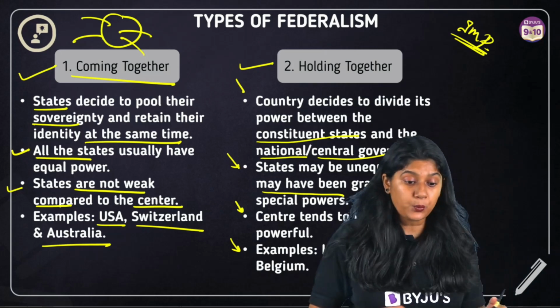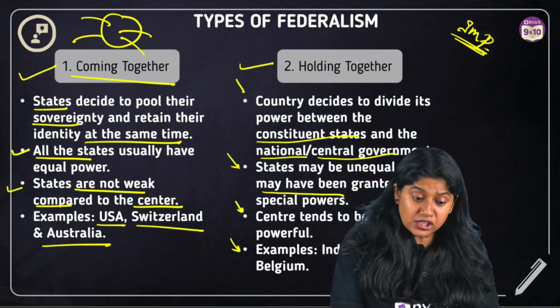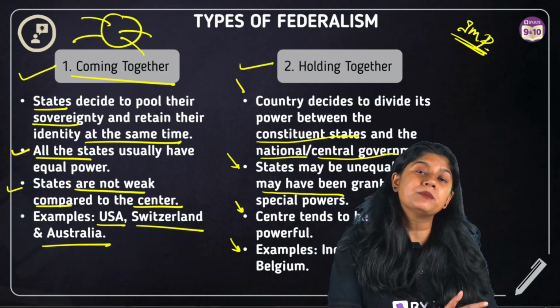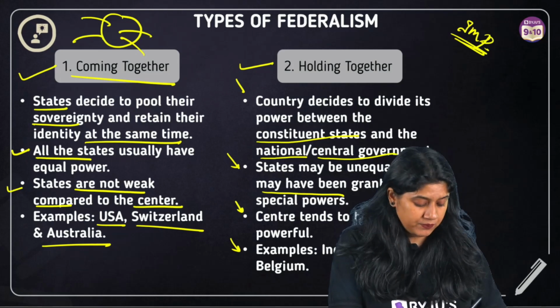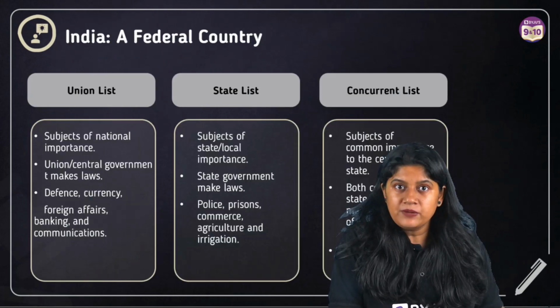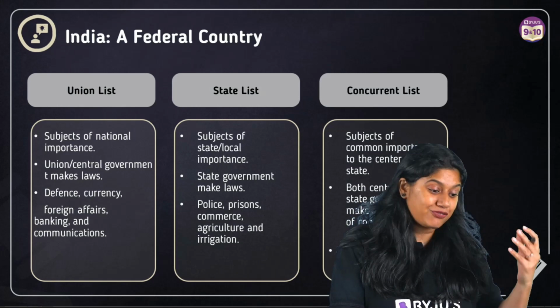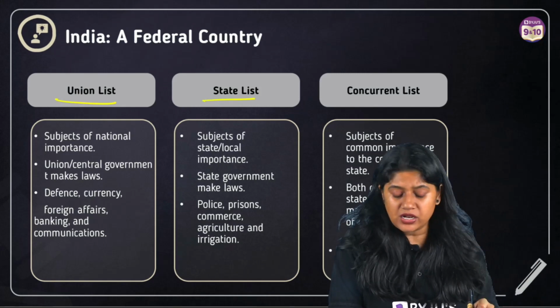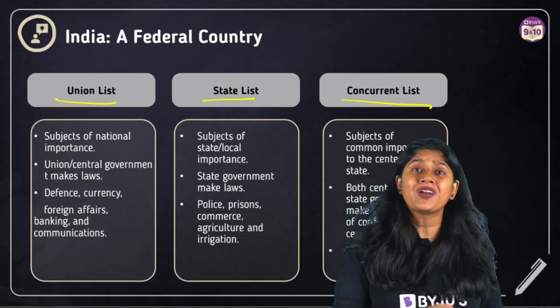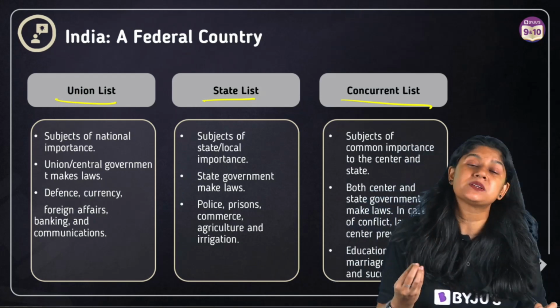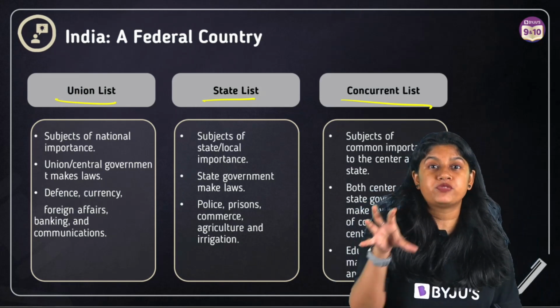Now, we are done with the types of federalism. Let's talk a little more in detail about India as a federal country. India is a federal country. Why? Because we have the separation at different levels. We have the union list, state list and the concurrent list. Now, what are these lists? These lists actually tell about the involvement of the government.